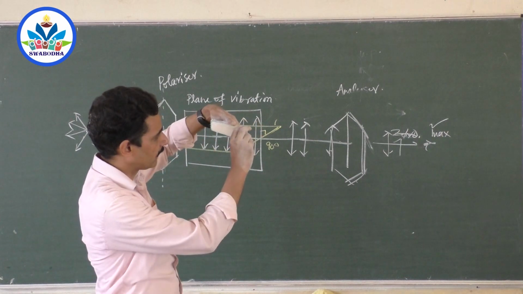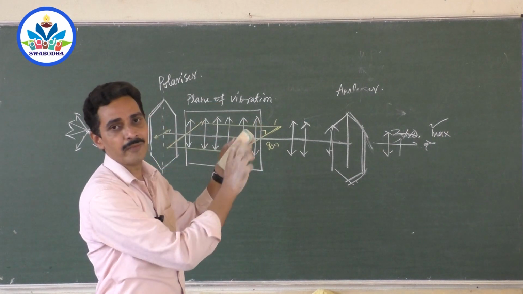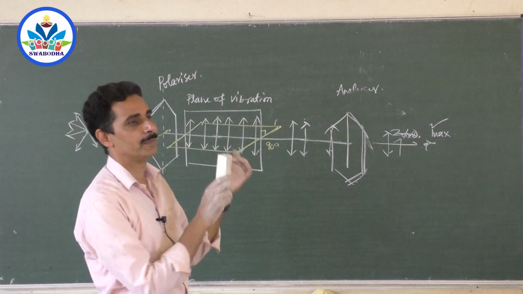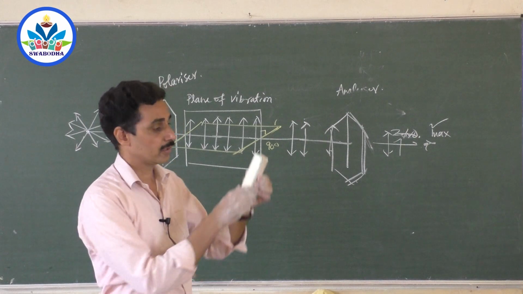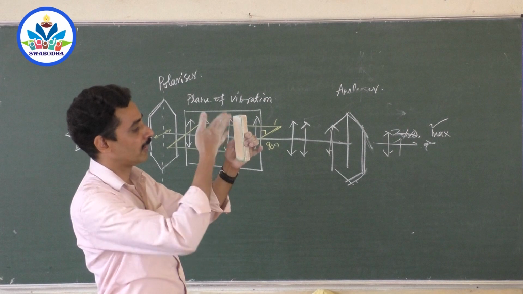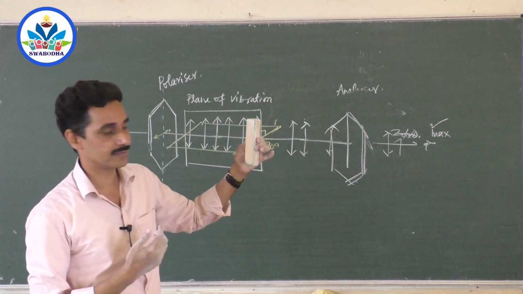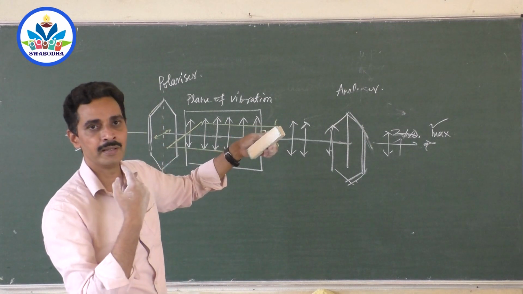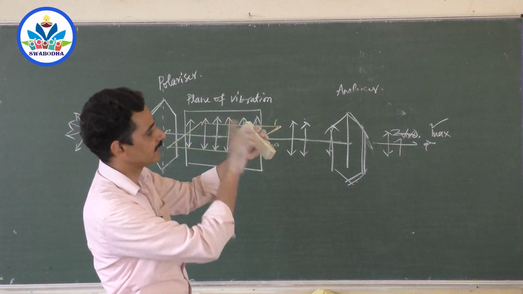Like this, same amount of light, same amount of light. Whenever I turn the analyzer, if I get the same amount of light, then the incoming light is unpolarized. Why? Because when I hold the analyzer like this, light was coming out of this and reaching your eyes. When I hold it like this, light is coming and reaching your eyes. When I hold it like this, light is coming.